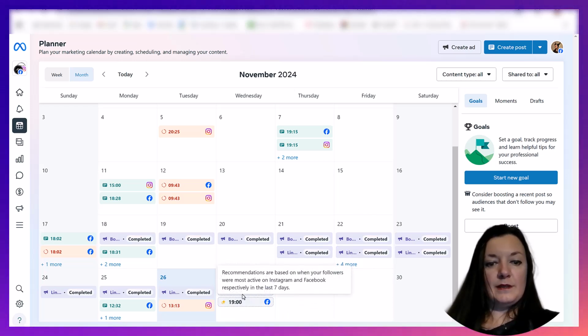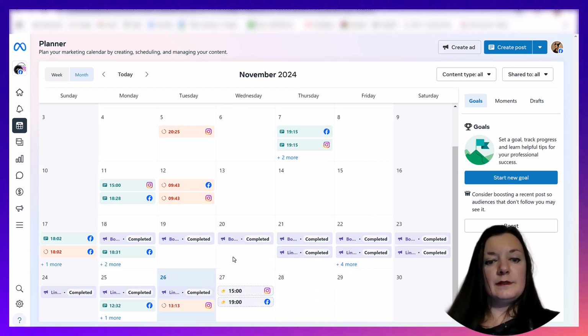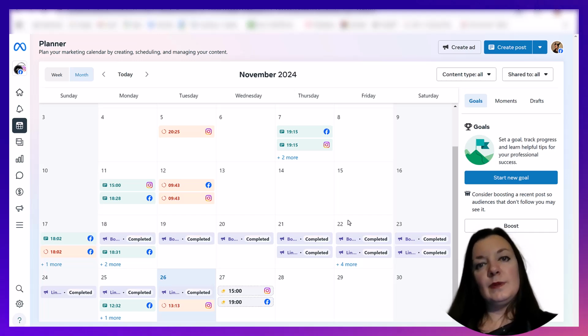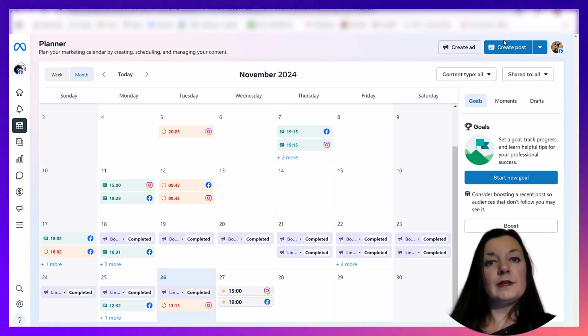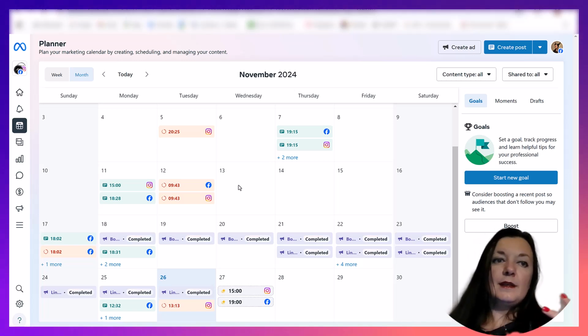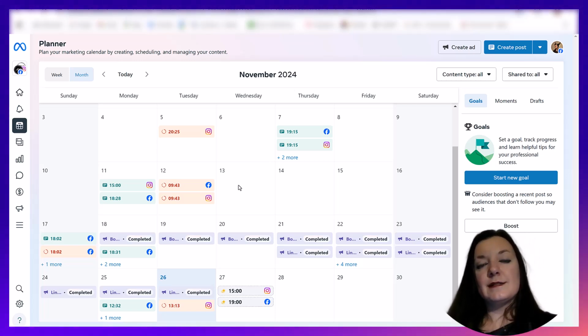For example, here. And you can even plan from here, and you can even create new publications from here. So in this way, you can work with your social media in an organized and structured way.